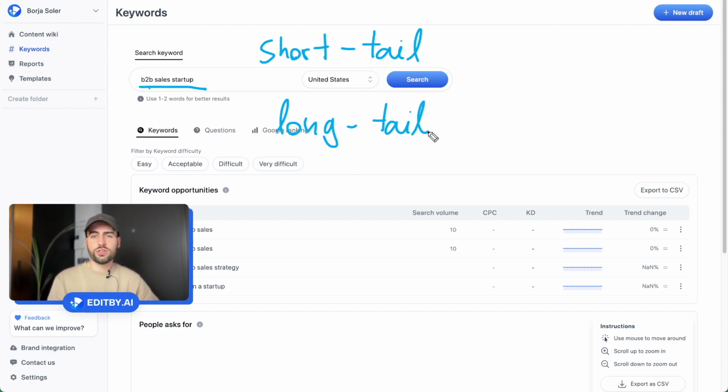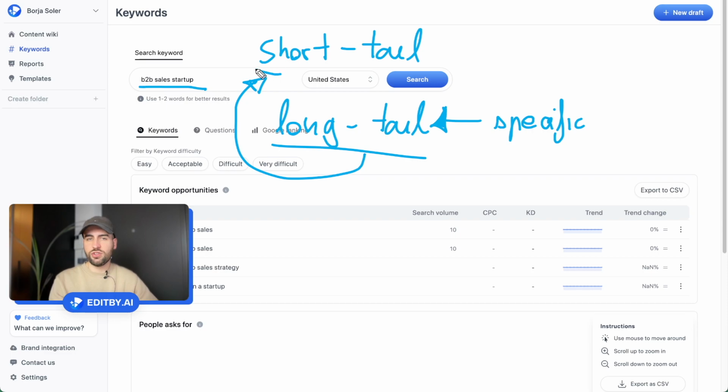Long tail keywords are keywords with more than 2-3 words, and short tail keywords are shorter, like B2B sales or sales startup or B2B startup. Here it could be B2B sales startup, or how to do B2B sales startups, or how to increase B2B sales startups. So they are longer keywords. These have a lower search volume, but the good thing about them is that they are more specific, so we can create better deals and better sales from them. But in the long tail, we have also included the short tail keywords.